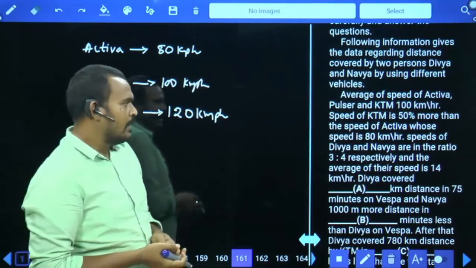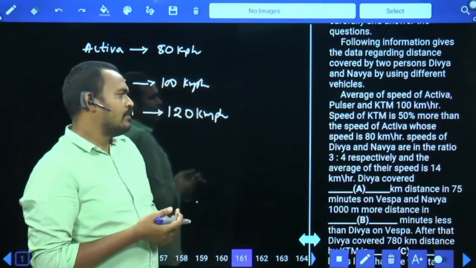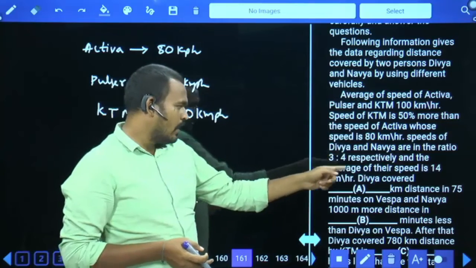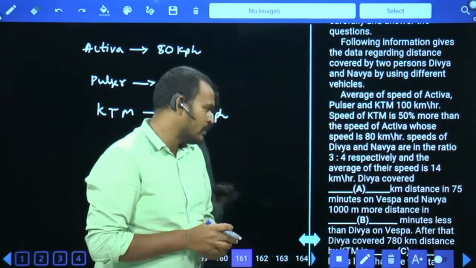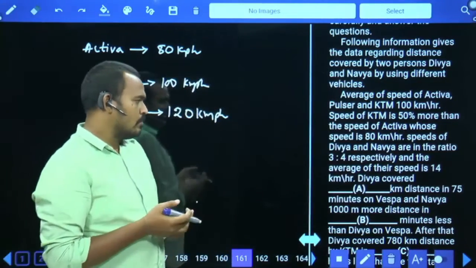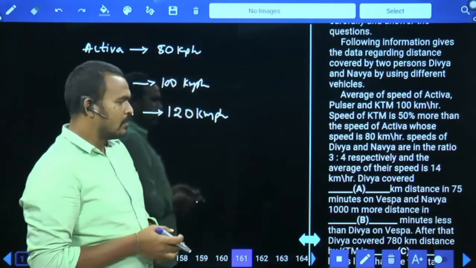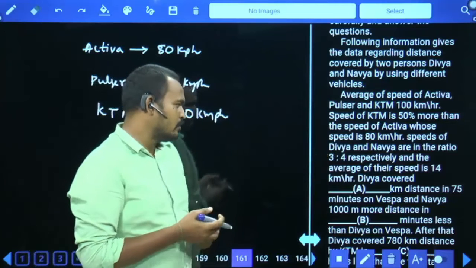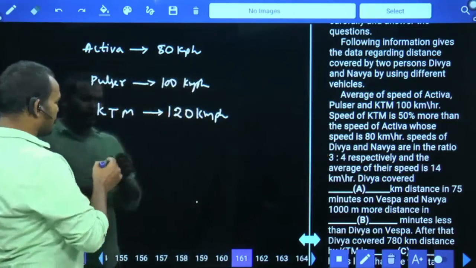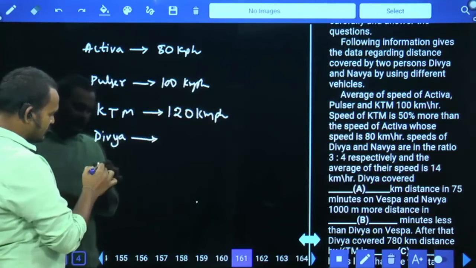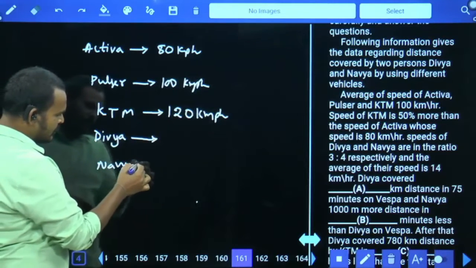And one more, speeds of Divya and Navya are in the ratio of 3:4 respectively, and the average of their speed is 14 km per hour. Average speed of 14 km per hour means the sum of the speeds is 28 km per hour. But Divya and Navya speeds are in which ratio? 3:4.